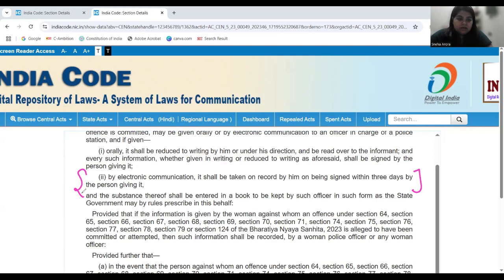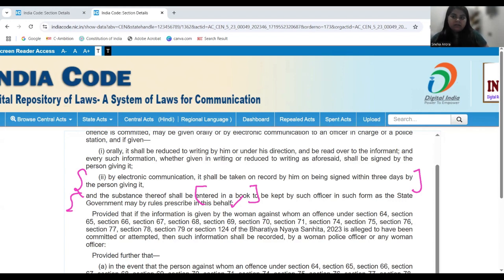Okay, so the next line reads, and the substance thereof shall be entered in a book to be kept by such officer in such form as the state government may by rules prescribe in this behalf. So that information shall be kept for records in the record books, however the state government may prescribe, and that will be taken into account.